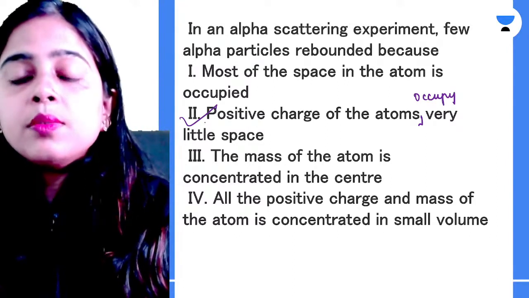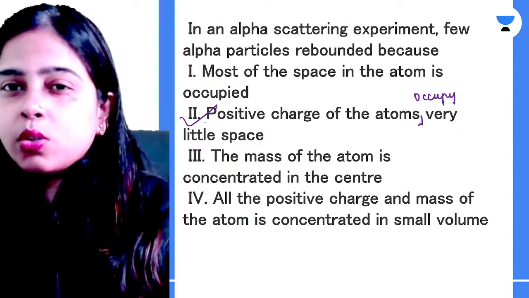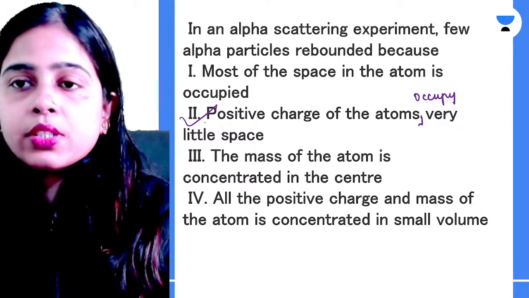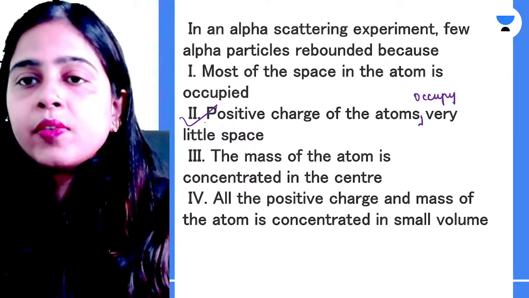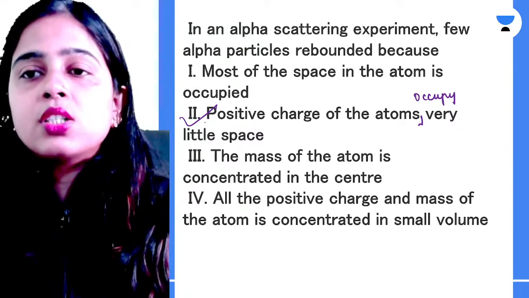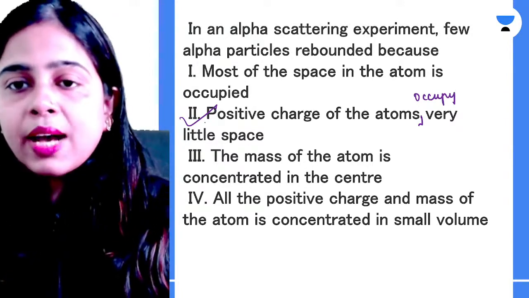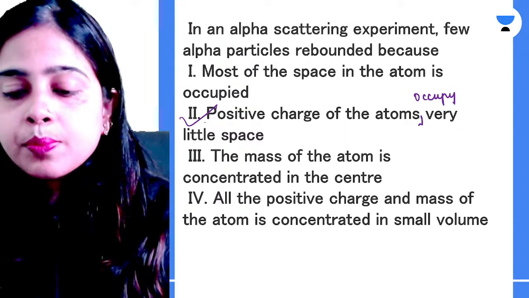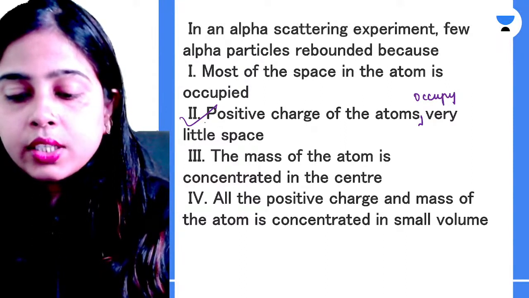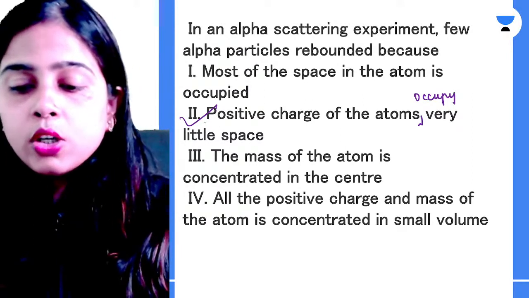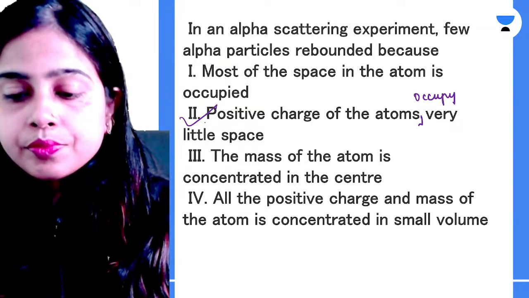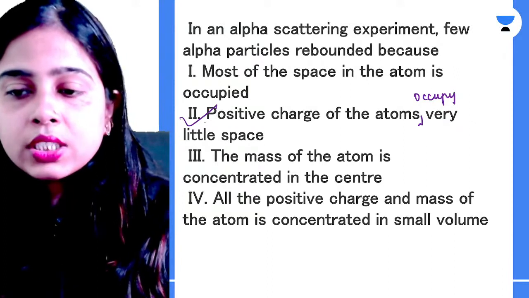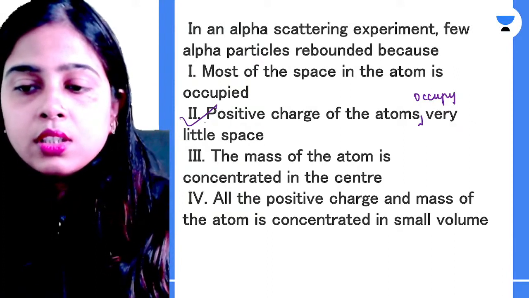Because of this, due to a very small concentration of positive charge, your alpha particle was also positively charged, and when it was going and hitting the positive charge, it was rebounding back. So option B is the correct answer over here. Very good, Piyush. I hope it is clear to everyone. Anyone having any doubt?